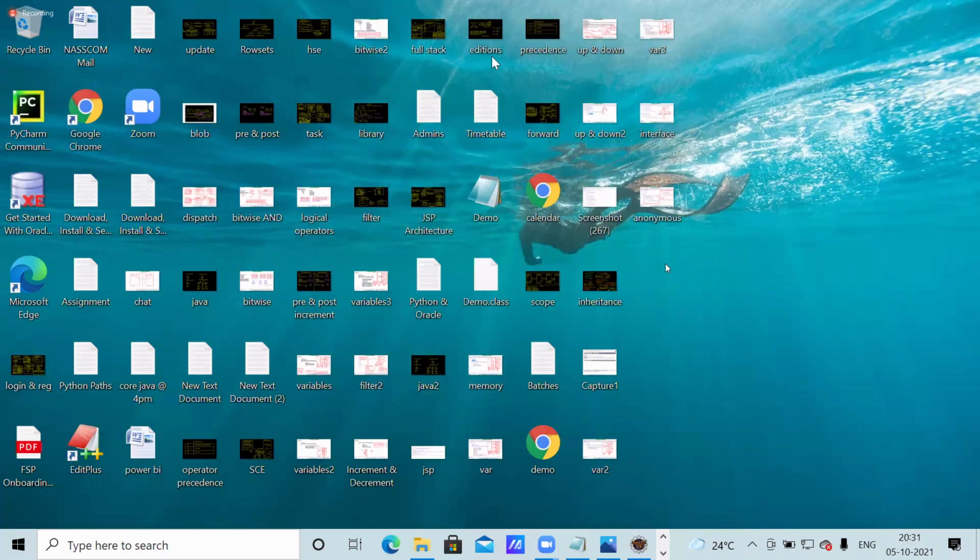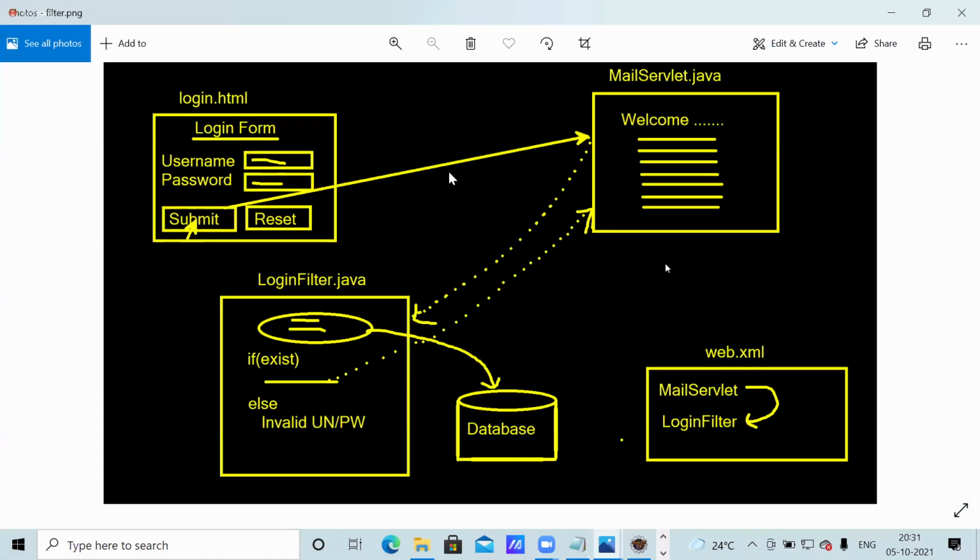One more you studied: listeners. I deleted the listener diagram. With a listener, what will it do? It will create a connection object. That connection object will be placed in a servlet context attribute. The servlet context connection we can access in all servlets. Servlet connects with the listener program. With the listener program, first, whenever an event is generated, a connection is established. That connection object is placed in the servlet context. As compared to the servlet filter, I explained the listener program.